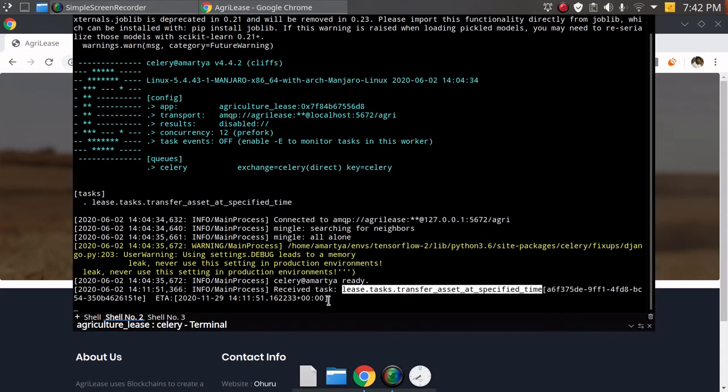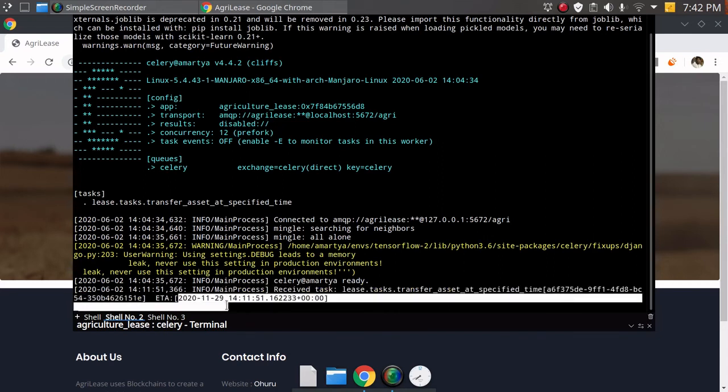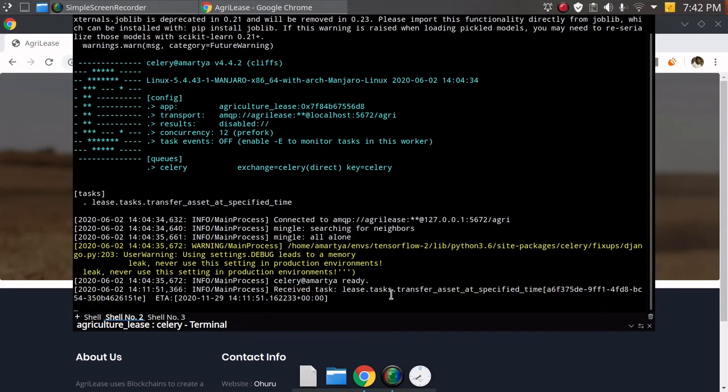Now you see the estimated time of arrival for this is 29th of November, which is 6 months after today. So this is what is going to happen after this specified time. It is going to automatically transfer the asset back to the company, and done. This is what a smart contract is: the automatic execution of code by the system itself, in which no one has to interfere in between. So people can be secure that the transfer of assets takes place on its own.